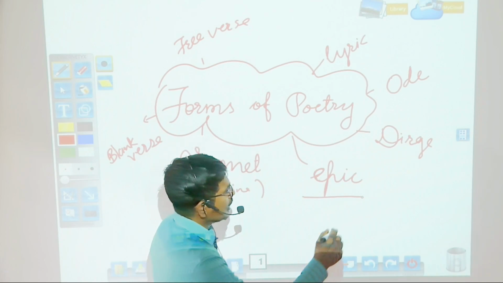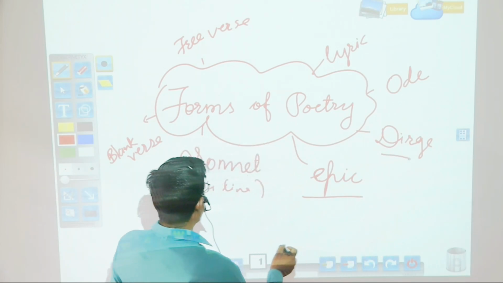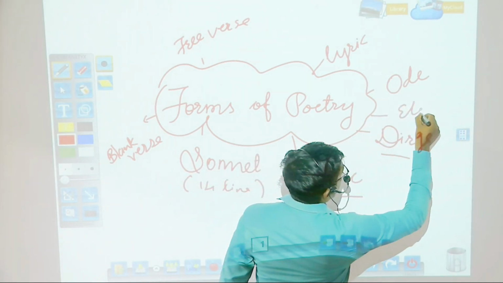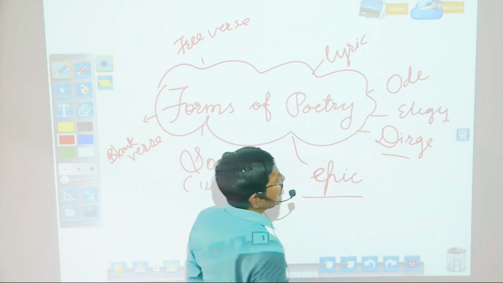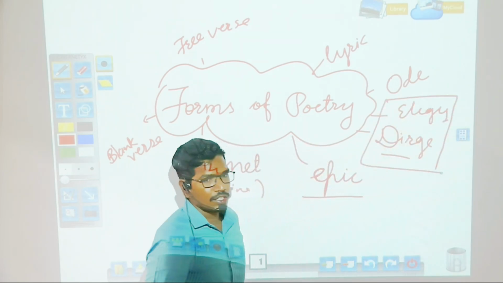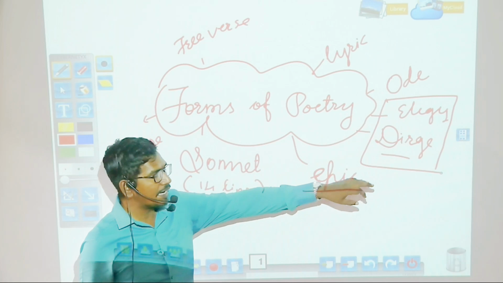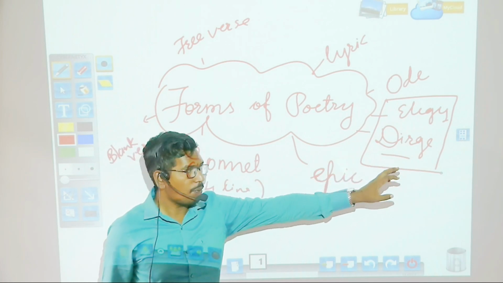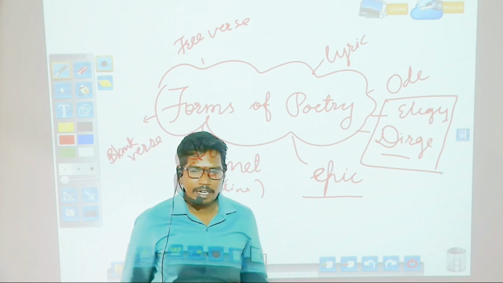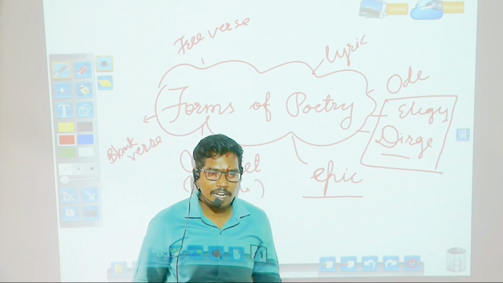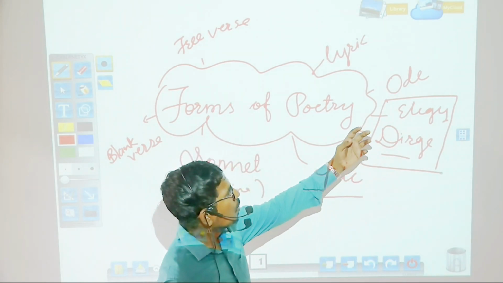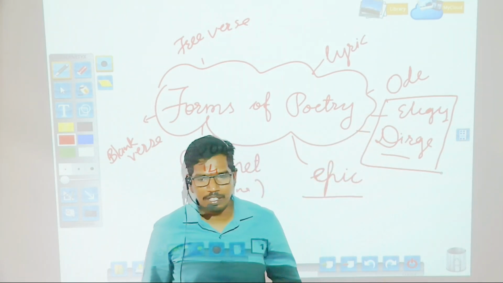Okay, then dirge. Here dirge and elegy are there. I would like to write here dirge and elegy. Both these poetic forms express sorrow. If there is the death of someone or loss of life, then an elegy or dirge is written. It is a kind of expression of lamentation, or we can say a sorrowful song. This is the elegy. Ode is an admirable song.